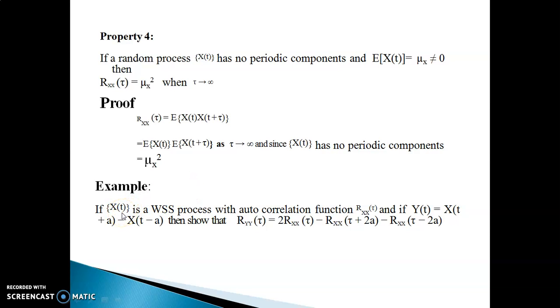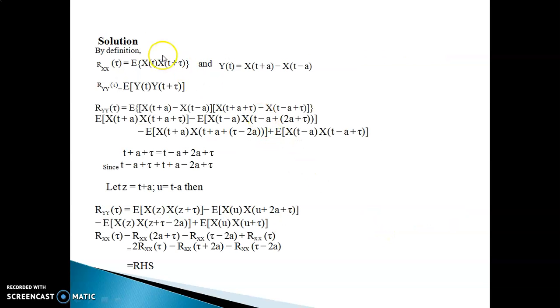Now I'll give an example to find the autocorrelation function. Suppose you are given a random process X(t), which is a WSS process with the autocorrelation function R_XX(τ), and you are given a new random process Y(t) in terms of the random process X(t) as X(t+a) minus X(t-a). Then you have to express the autocorrelation function of the random process Y in terms of the autocorrelation function of the random process X. Now to find the solution, you consider the definition of autocorrelation function and then you consider the autocorrelation function of the random process Y, which is expectation of Y(t) multiplied with Y(t+τ).